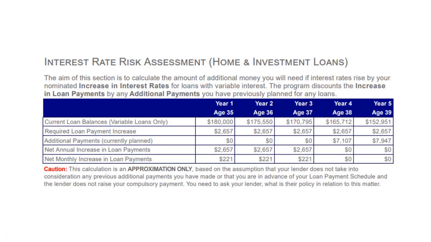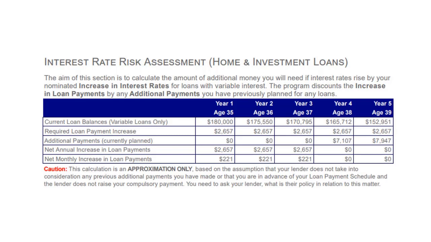The interest rate risk assessment is especially important, particularly in times of low interest rates. The software defaults to review the effect of an interest rate rise of 2% on all variable interest rate loans. You can change that percentage if you want. The program calculates the extra repayments that will be required if the interest rates rise. The report then takes into consideration any planned additional payments.